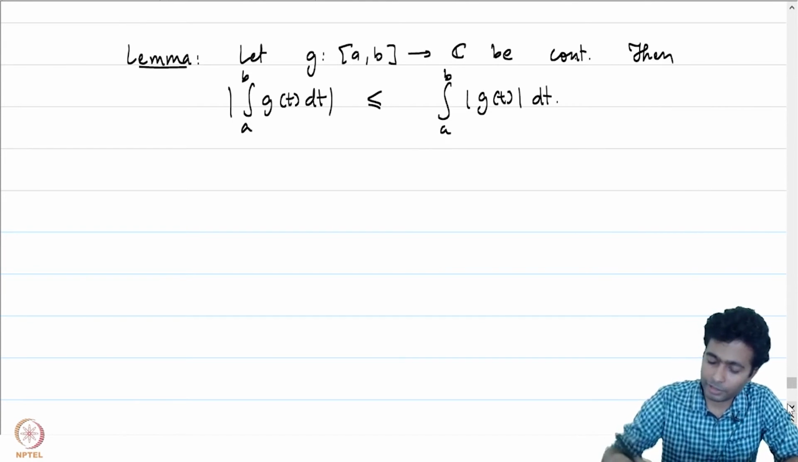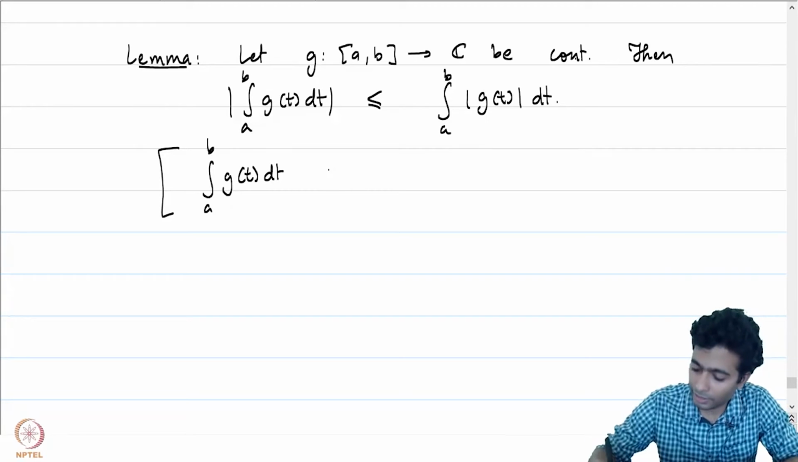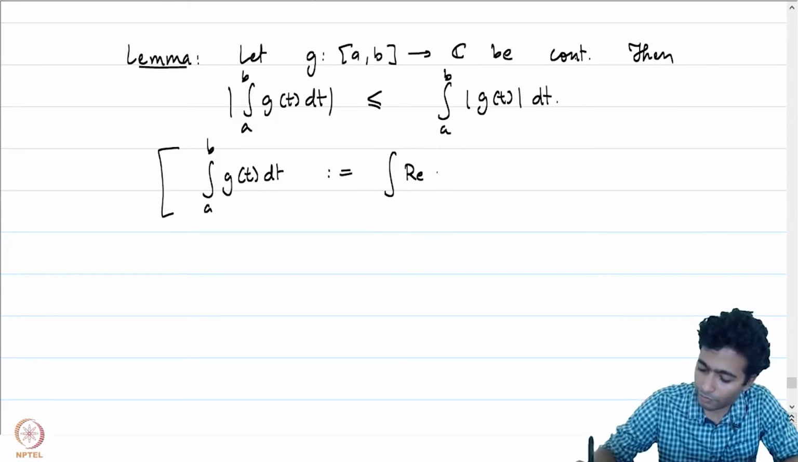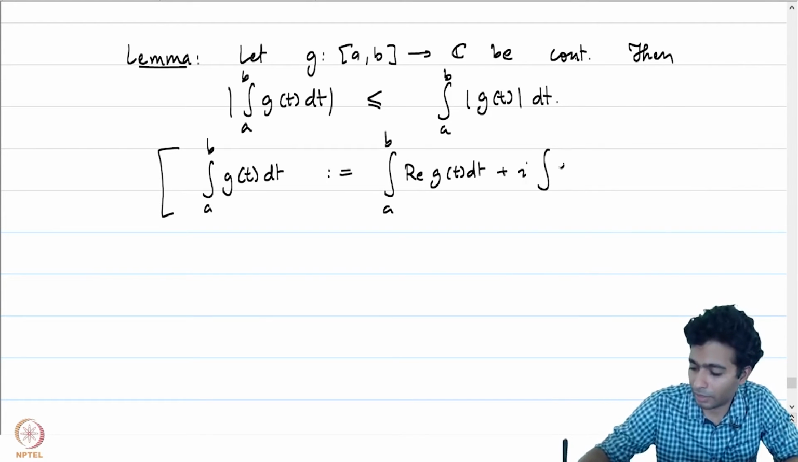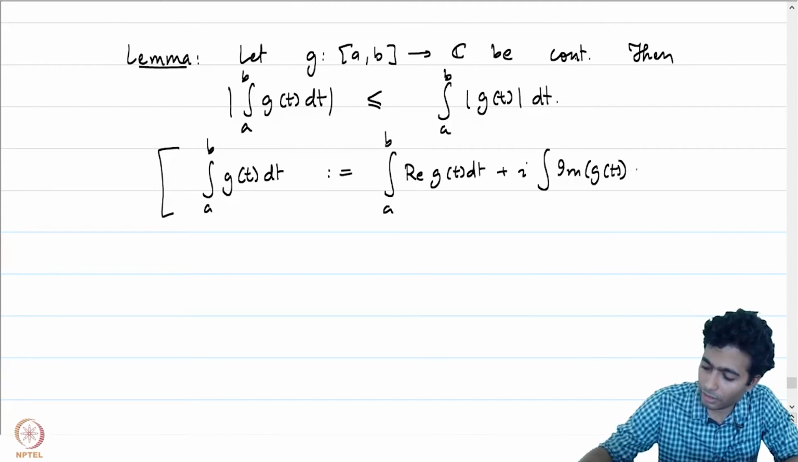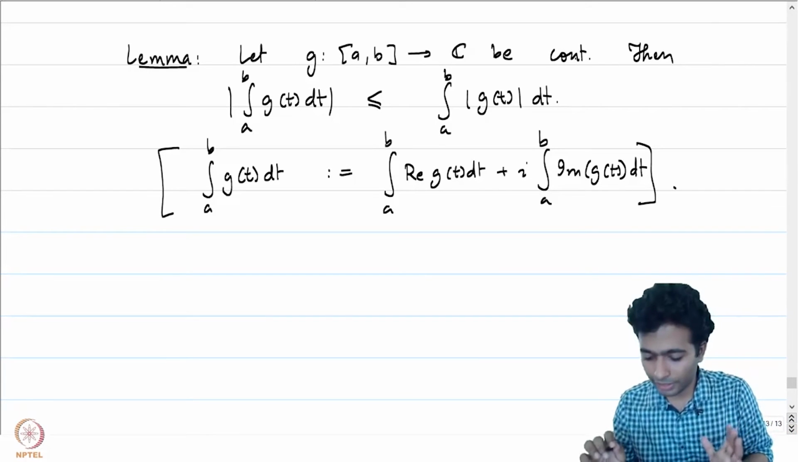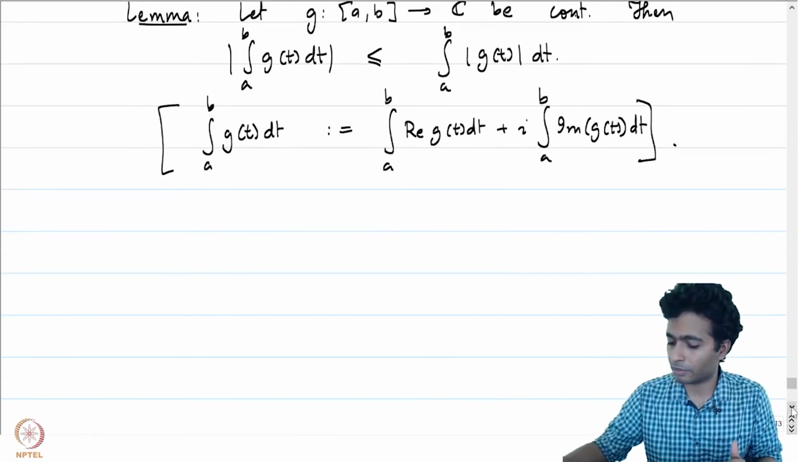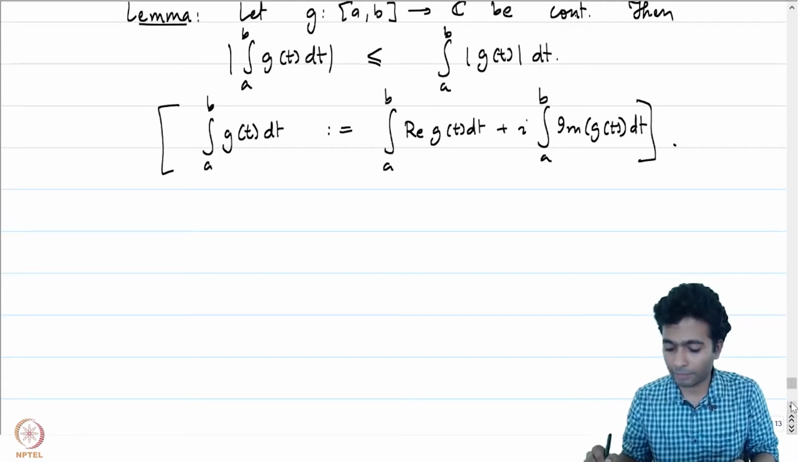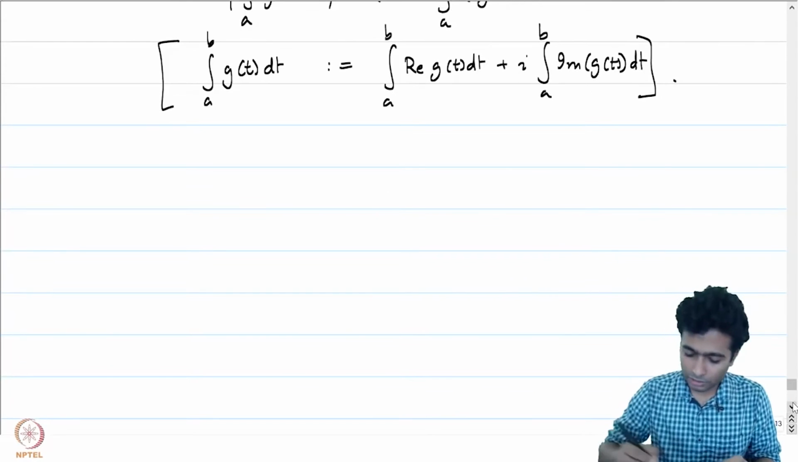Before we go ahead, however, for the sake of clarity, let me define the integral of g of t dt. This is just defined as the integral of the real part of g of t dt plus i times the integral of the imaginary part of g of t dt. So when I write the integral of g of t dt, where g is a complex valued function, this is the definition. The right hand side is straightforward because mod g of t is anyway a real number. Okay, let's try to prove this statement. The proof is quite straightforward.